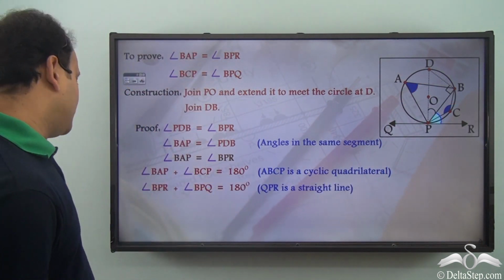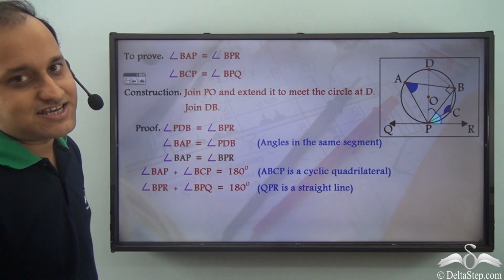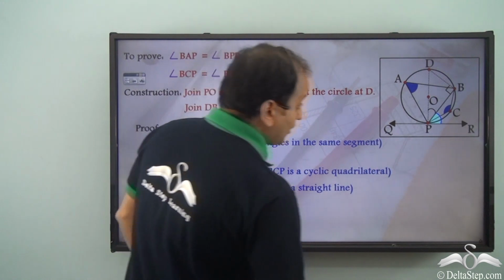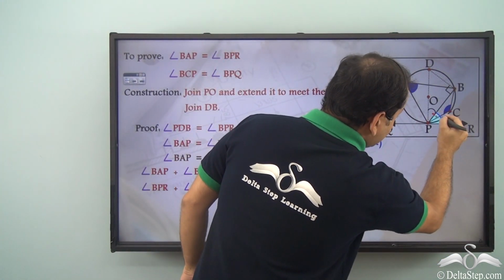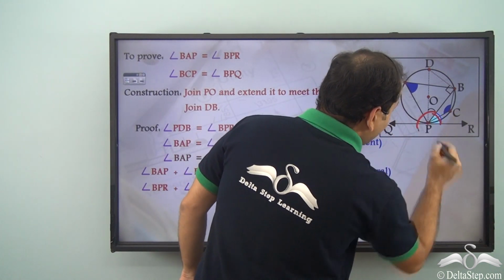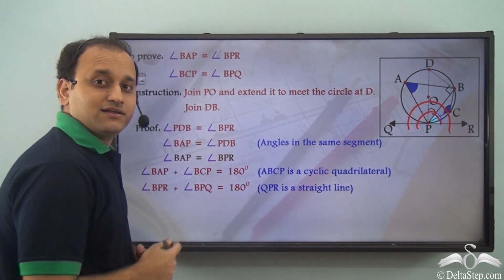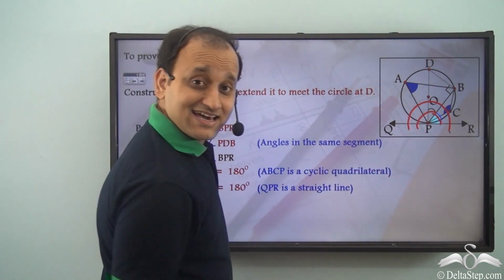Now, we also know that angle BPR plus angle BPQ will be 180 degrees. It's very simple, because BPR is this particular angle and BPQ is this particular angle, and both of them together make a straight angle, that is 180 degrees.